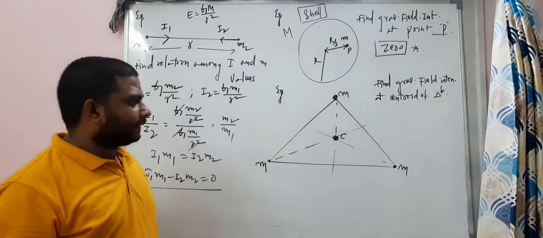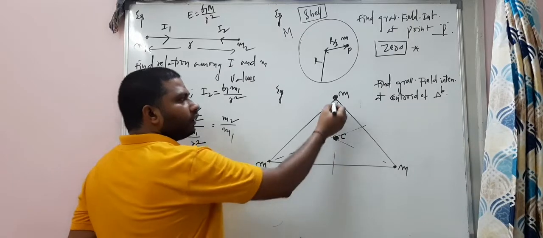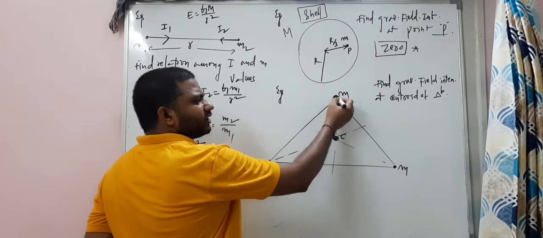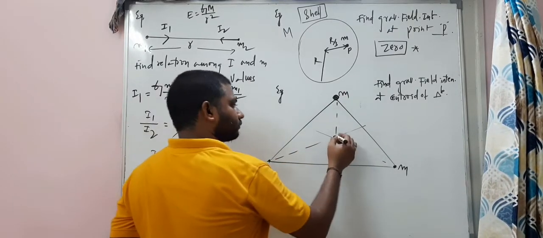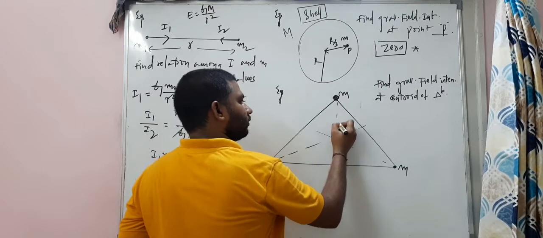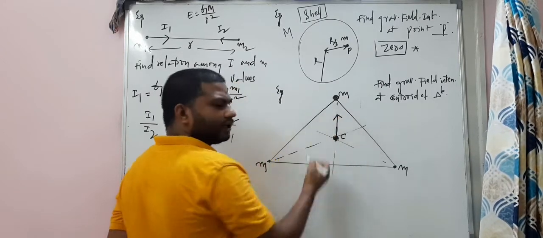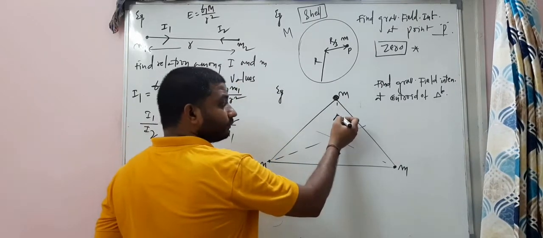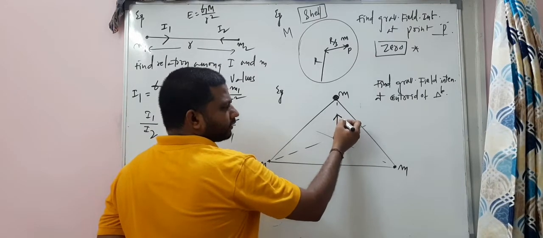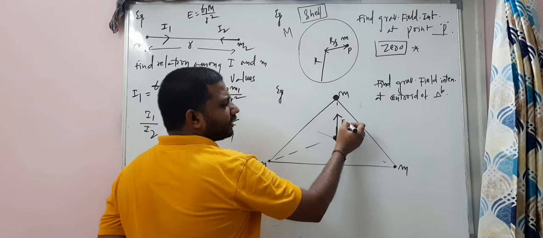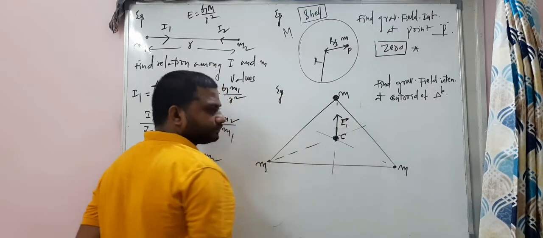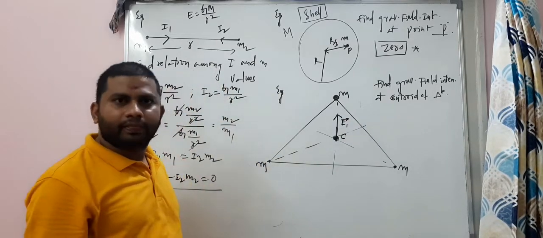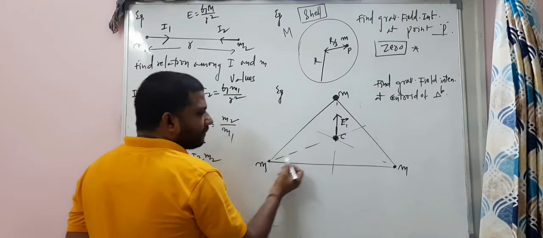Ready? Now, this is the mass at the center. Will apply a gravitational field intensity E1 bar. Right? This is the mass.